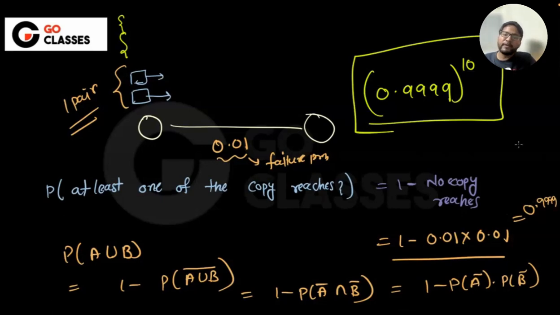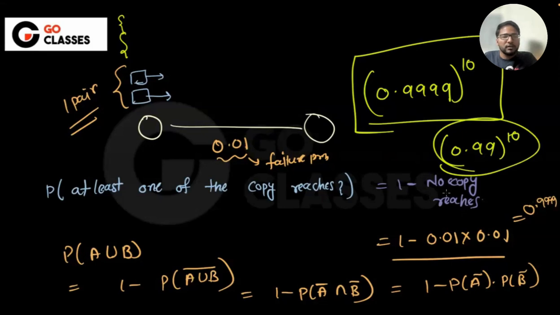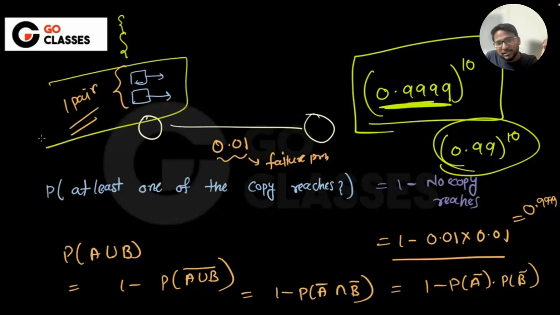This is the probability that my datagram will be successfully delivered if I'm sending all the fragments twice. If I'm sending all the fragments once, then what is the probability my datagram is successfully reaching? See, if I'm sending them once, then one will reach with this probability, second also reaches, third also reaches, and so on, right? Now there is no concept of pairing. Here I want this pair to be successful. Pair to be successful means at least one of them reaches, with this probability. You just need to power time, just like here. Here, this is not the pair, this is just for one. Is this understood to everyone?